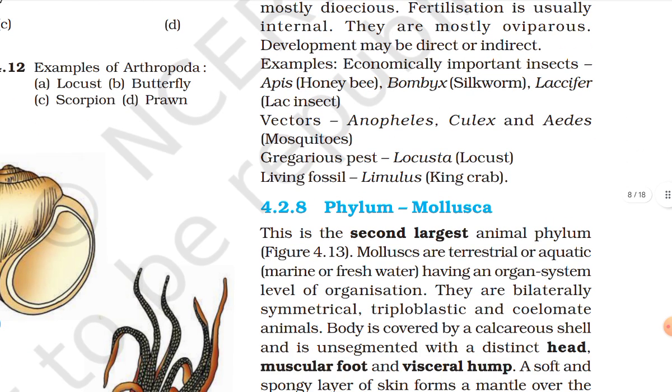Vectors: Anopheles, Culex, and Aedes are mosquitoes. Gregarious pest: Locusta, locust. Living fossil: Limulus, king crab.